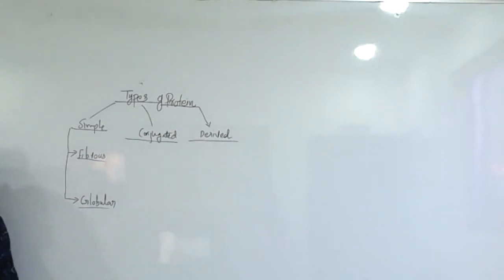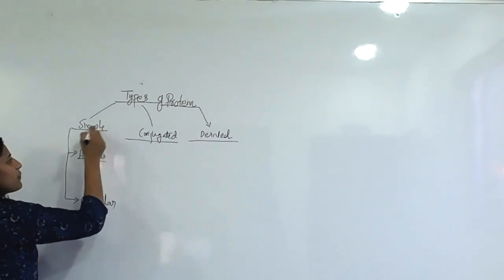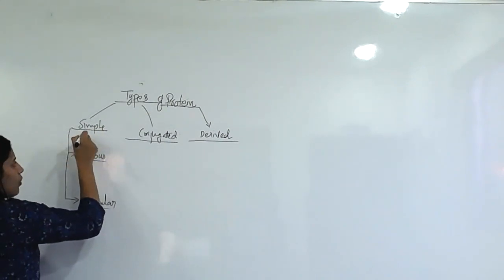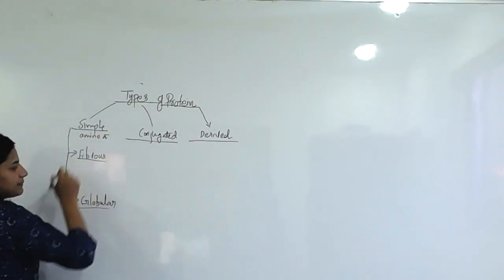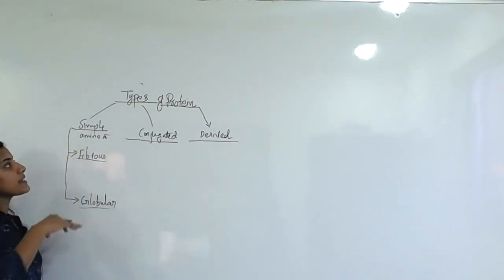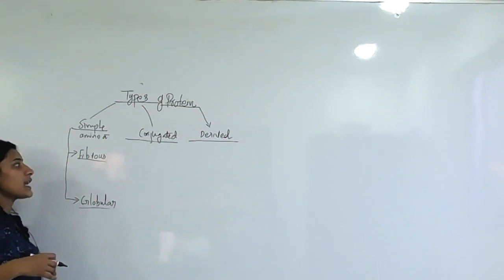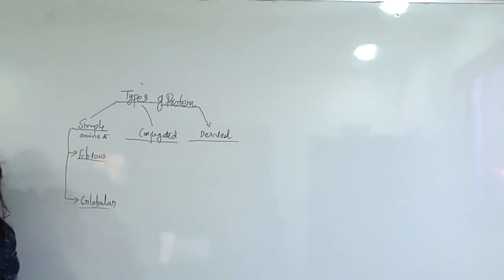It is insoluble, not soluble in water or other compounds. These simple proteins are formed only by amino acids. Here the fibrous condition is insoluble and has an elongated shape.